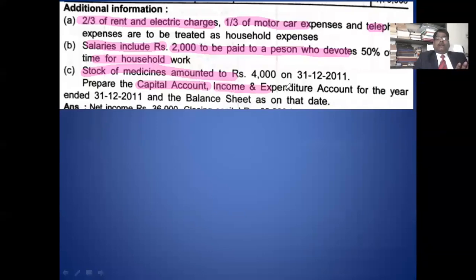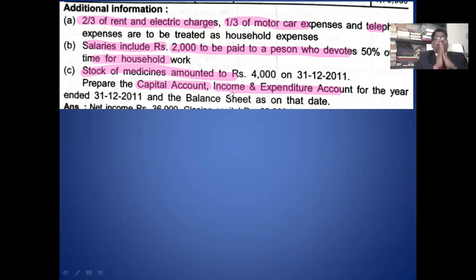And second, they have to prepare the income and expenditure account. So here is the change. Income and expenditure account is connected with the profession. Remember this. In the previous problems, income and expenditure was related to household. But here, income and expenditure is the common account related to the profession, and personal items you have to record in the capital.